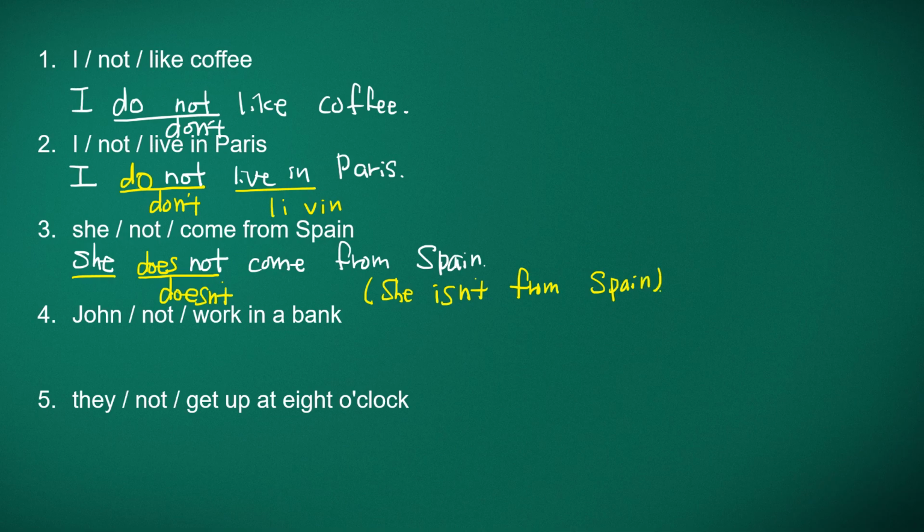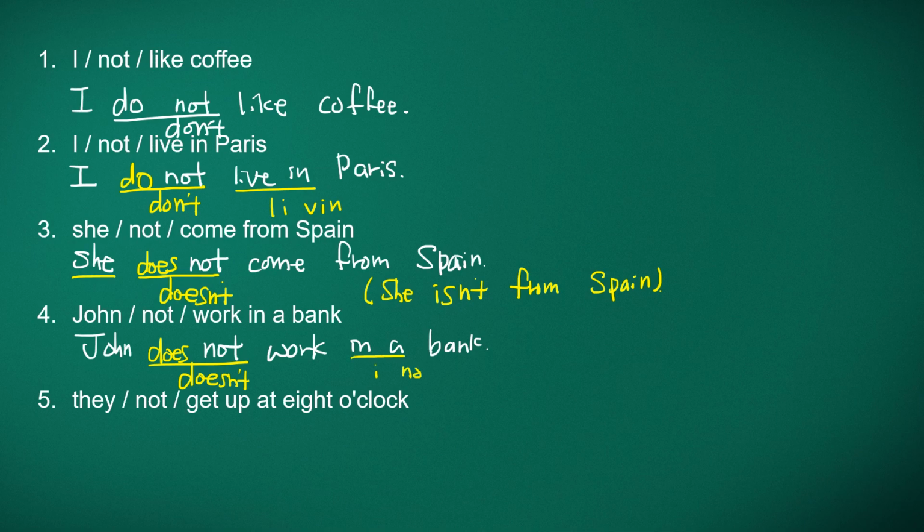And number 4, John not work in a bank. So John is third person singular. He not work. John not work in a bank. And then John is third person singular, so we need to put does. And then contraction doesn't. John doesn't work in a bank.